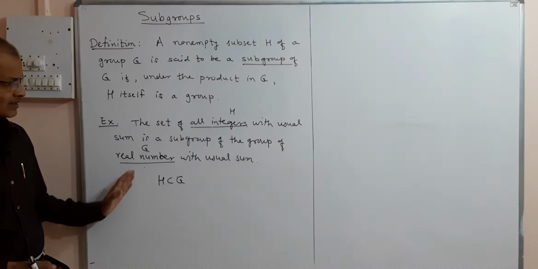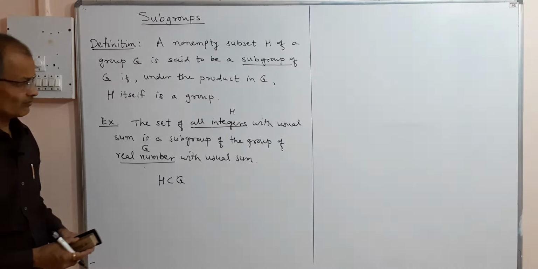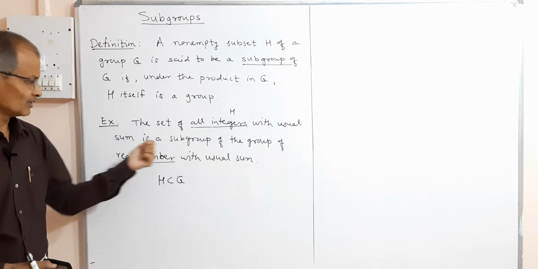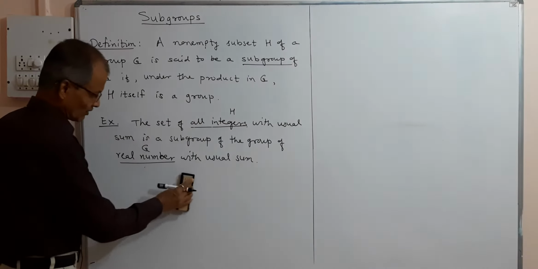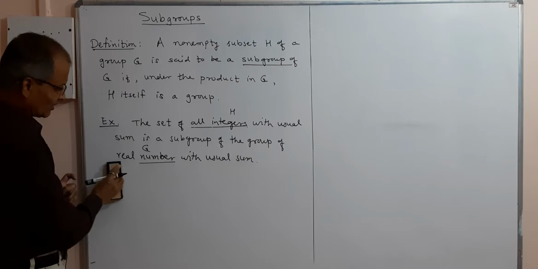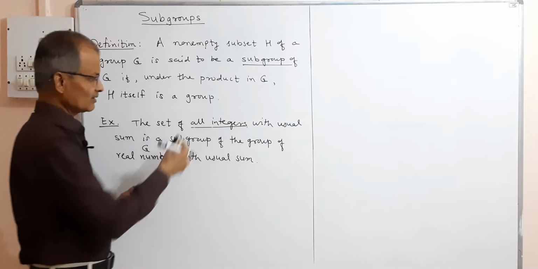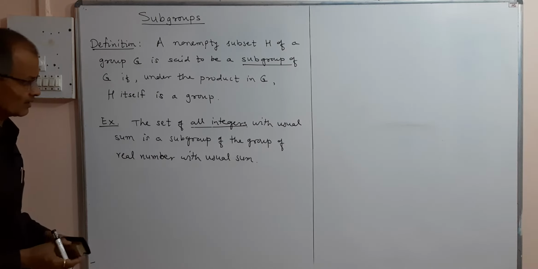So if these are satisfied, then H becomes a subgroup of G, and we can easily verify that the set of integers with usual sum satisfies all these axioms of group, and therefore this is an example. The set of integers is a subgroup of the set of real numbers with usual sum.